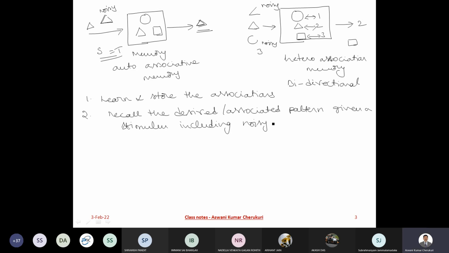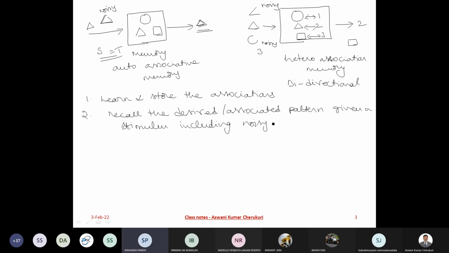In heteroassociation, you are storing a square with 3, a triangle with 2, a circle with 1. And you give the input, either a full-fledged right input or a distorted, noisy or partial input, but you are trying to get the corresponding associated pattern, and hence it is heteroassociation. Did that solve your doubt?